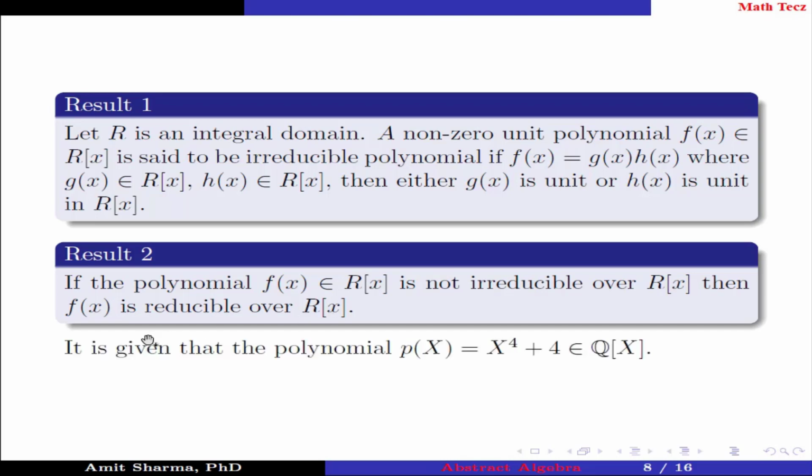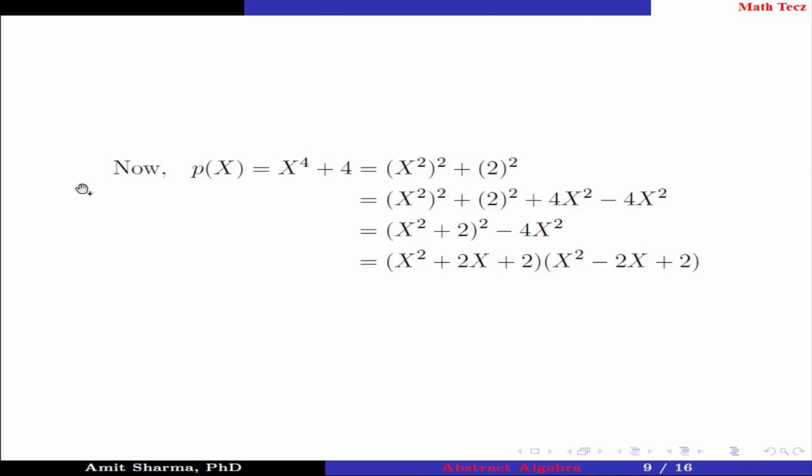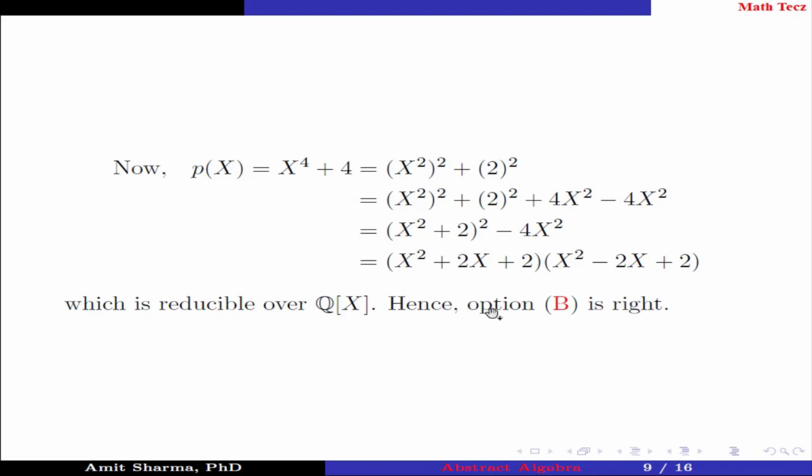It is given that the polynomial p(x) equals x to the power 4 plus 4 belongs to Q[x]. Now, the polynomial p(x), which is equal to x to the power 4 plus 4, can be written as (x square) whole square plus 2 square. Now add and subtract 4x square. We get (x square plus 2) whole square minus 4x square, which can be written as (x square plus 2x plus 2) times (x square minus 2x plus 2), which is reducible over Q[x] because all the coefficients are from Q. Hence, option B is right.